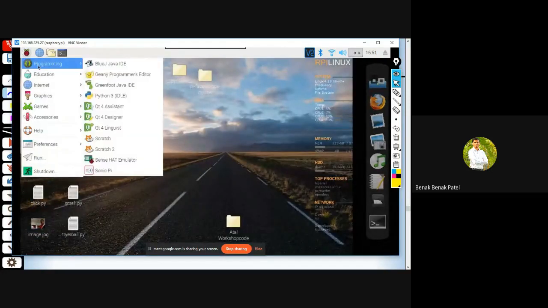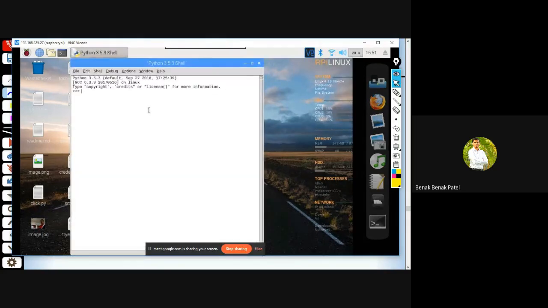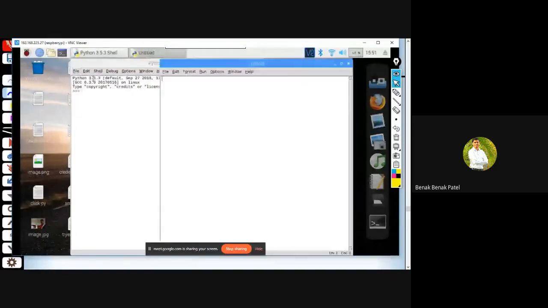Under programming, you can see that it comes equipped with Python 3, an integrated development and learning environment. I can type a line by line program, but in order to write an entire program, I got to go to File and hit New File. So this opens up a new file, and here is where I got to type commands.